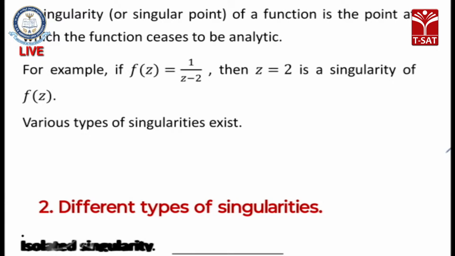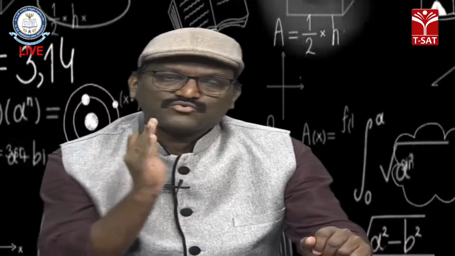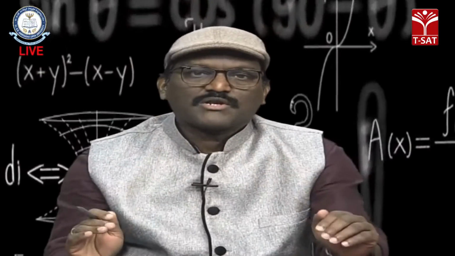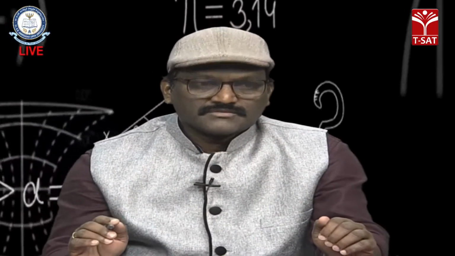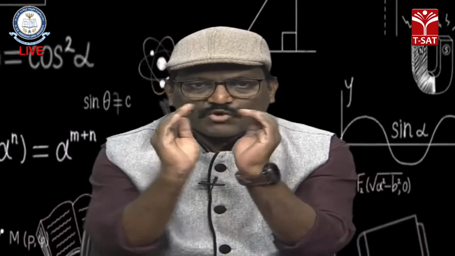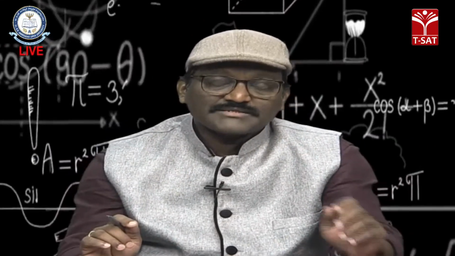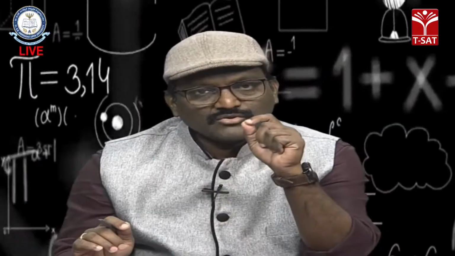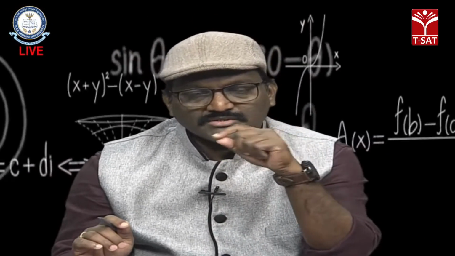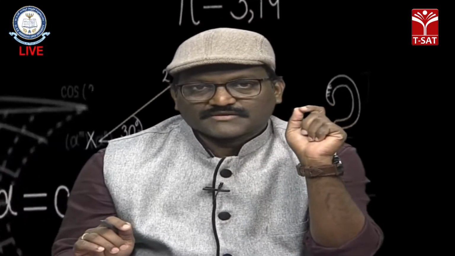Now at z equal to 2, take a small neighborhood of z equal to 2. That means 2 minus delta to 2 plus delta, a small subinterval, that is called a small neighborhood of 2. Then what happens? In that small neighborhood the function is analytic, but at z equal to 2 it is not analytic. In such a case, that means what? z equal to 2 is the only singular point, but in the small neighborhood there is no other singular point. Then such a singular point is called an isolated singular point.